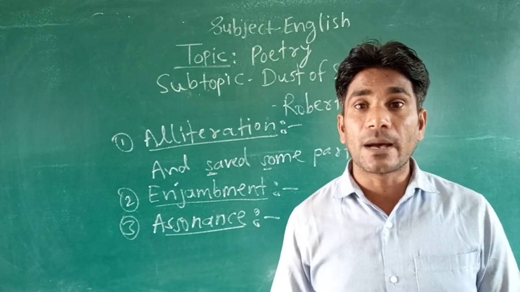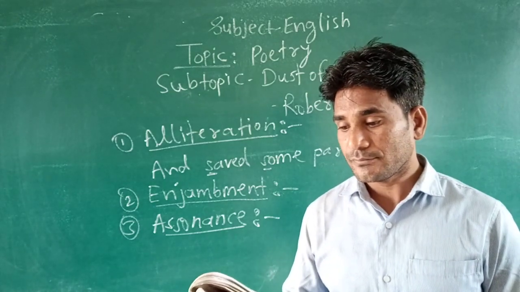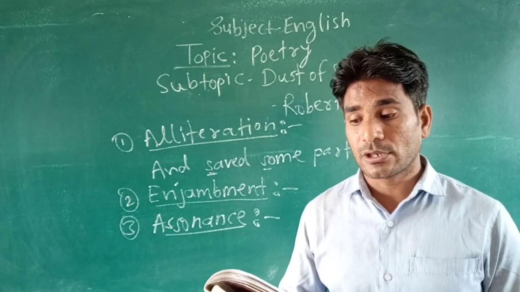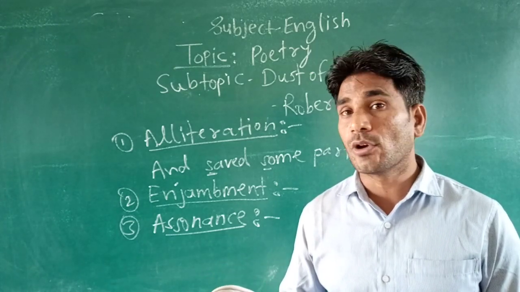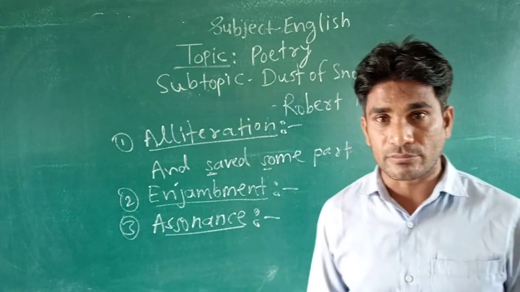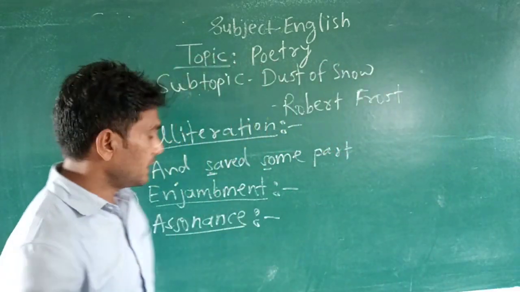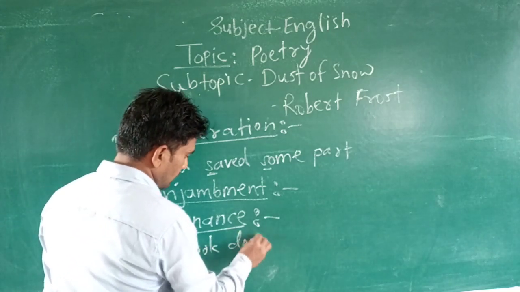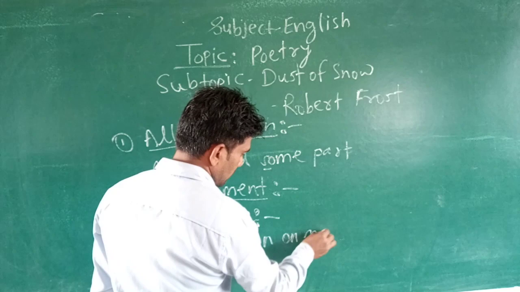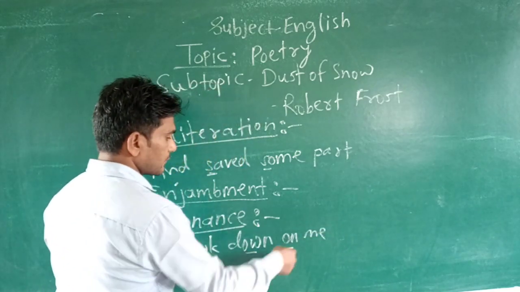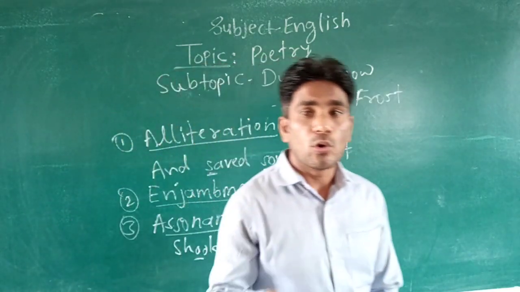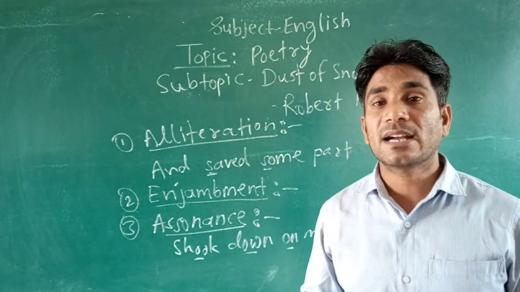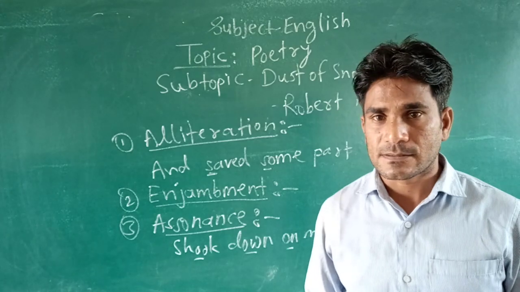So look at the example: "shook down on me". The O sound is repeated here, and O is a vowel, and that's why it is assonance.